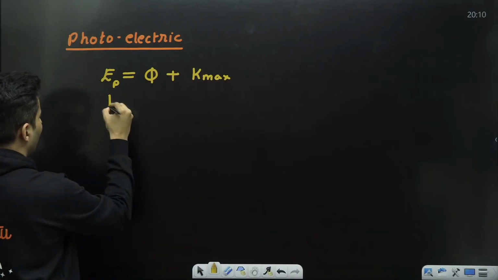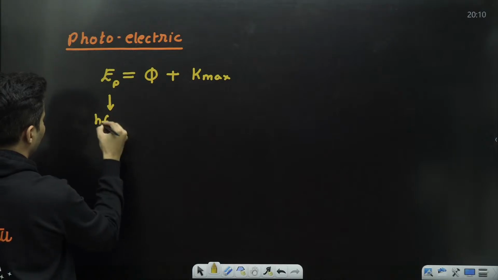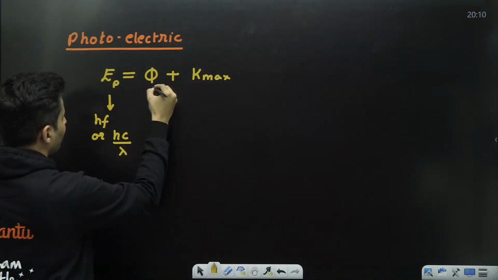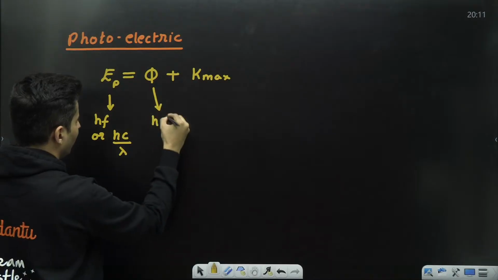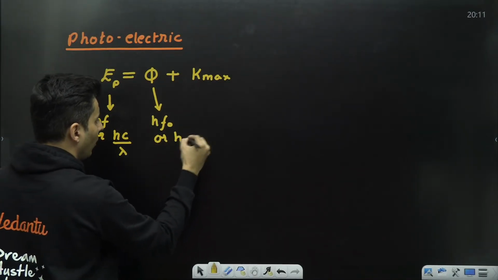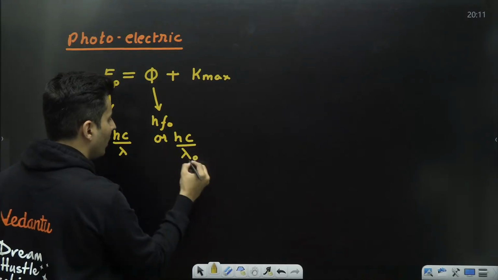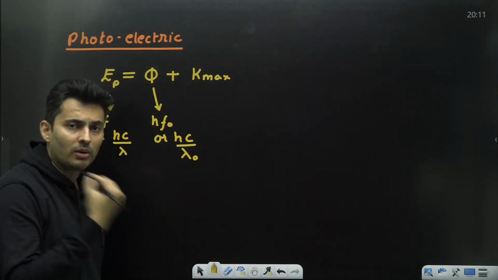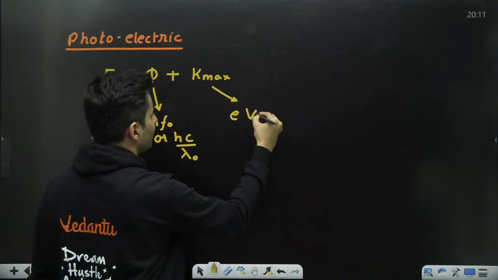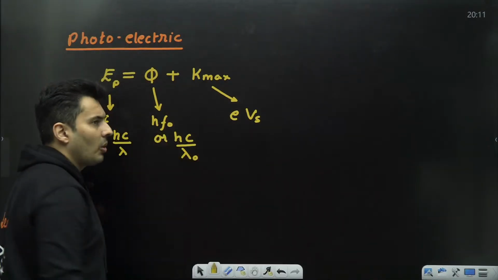The energy of the photon can be written as hf, or you can also write it as hc by lambda. The work function can be written as h f naught, where f naught is the threshold frequency. You can also write it as hc by lambda naught, where lambda naught is the threshold wavelength, and maximum kinetic energy is e times Vs, Vs being the stopping potential.